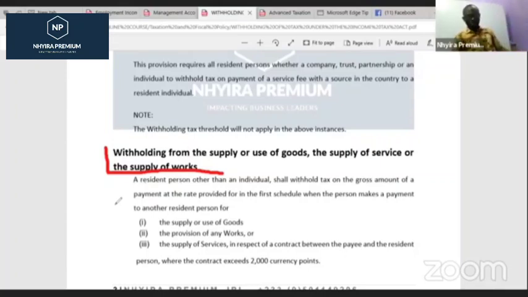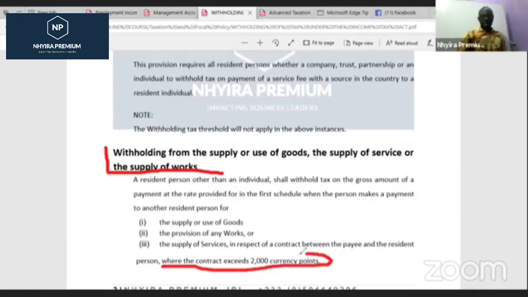All right, next. So now for the supply and provision of works and services, all of these, this is the key thing you got to understand. Let me underline that. The supply of services, works, and goods where the contract exceeds 2,000 currency points.